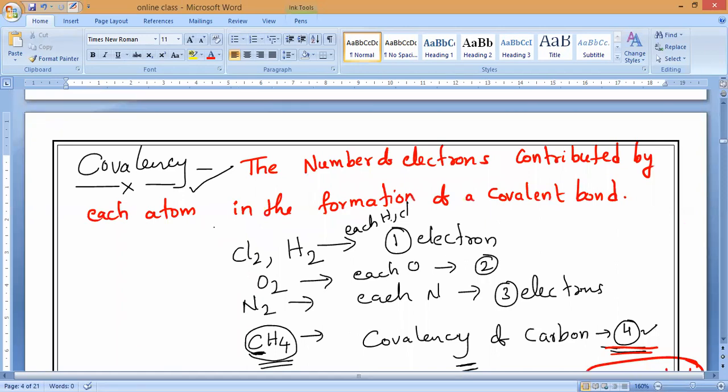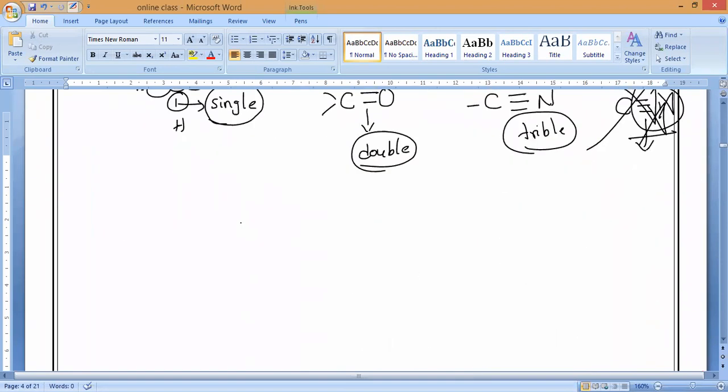Now you can see the compounds formed by this covalent bond. What should we call them? The compounds formed by these covalent bonds are called covalent compounds. So now they can be of different types. They are not all similar. On the basis of atoms taking part in the covalent bond, covalent compounds are of 2 types.